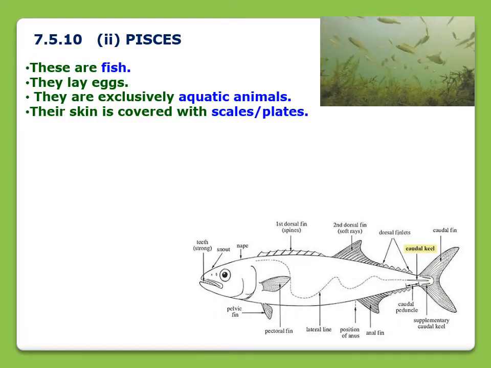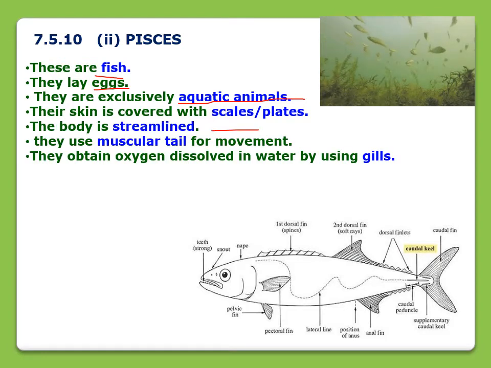The second group is pisces. The animals that belong to this group are fish and they lay eggs. They are exclusively aquatic animals. They live in water. Their skin is covered with scales and their body is streamlined, and this type of body helps them in swimming. They use a muscular tail for movement and they obtain oxygen dissolved in water by using a special structure in their body that is known as gills.